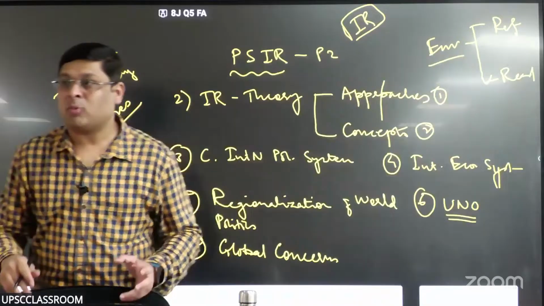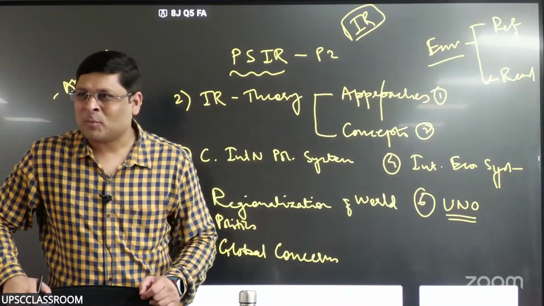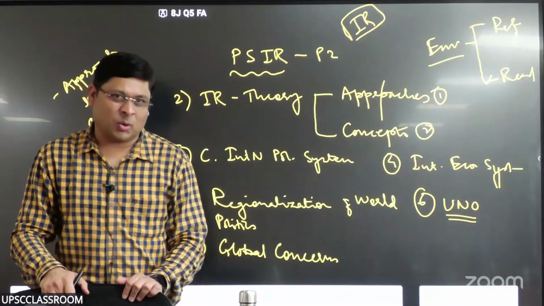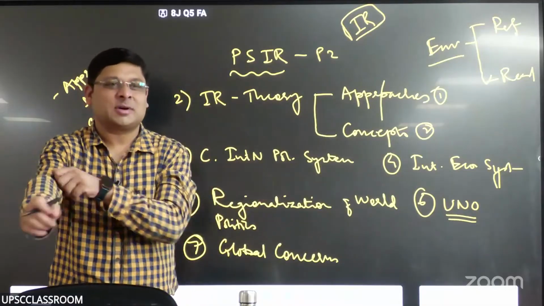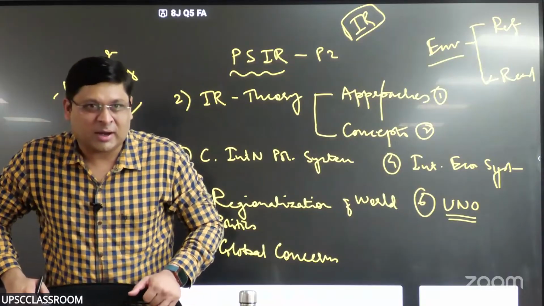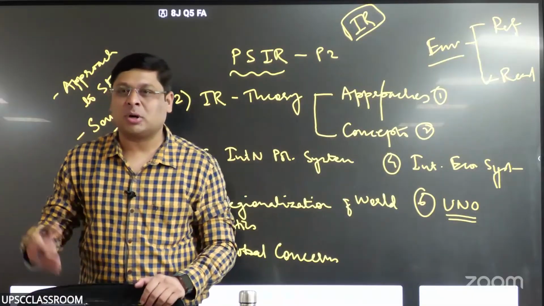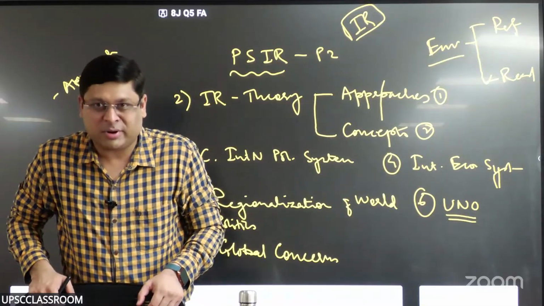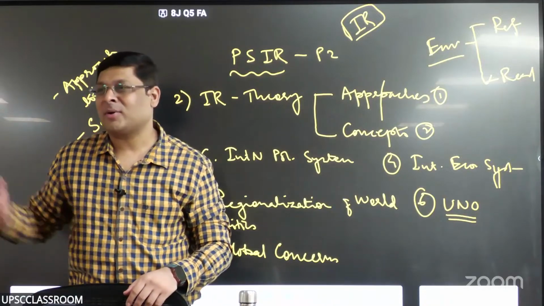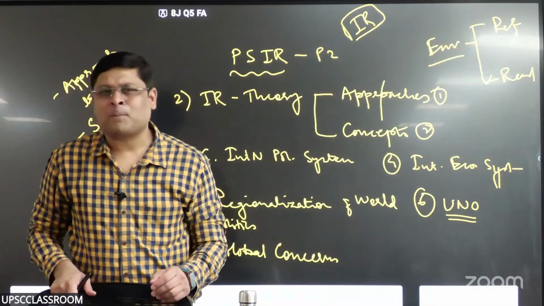So when you learn environment in political science, it's not merely about what is climate change, how destruction is happening, what efforts were done so far, what is that Stockholm Conference, first Earth Summit, Nairobi Summit, second Earth Summit, then Rio Summit, third Earth Summit, and thereafter COPs, which was an instrument created by UNFCCC that came out of what is called third Earth Summit, Rio Summit, right? UNFCCC operates through COP, Conference of Parties, and number of conferences of parties have taken place, the most important being Paris Conference of Parties, Paris deal, and thereafter whatever happened.